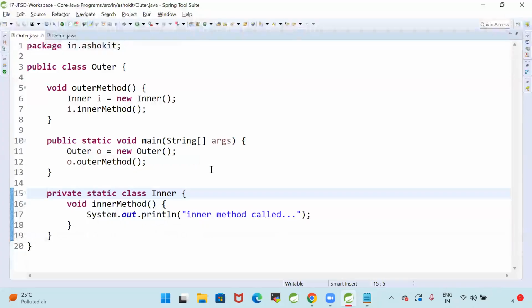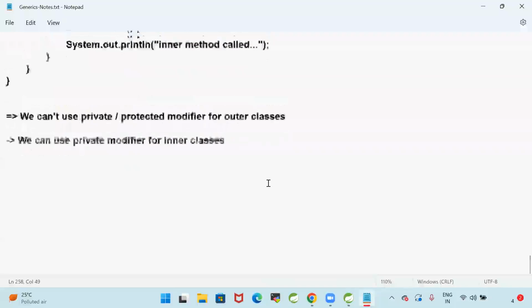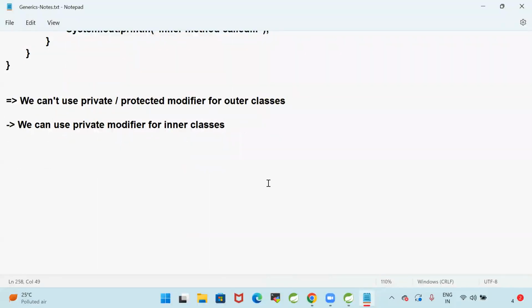Good. So we understood what the reflection API is, and some generic concepts in Java. The reflection API is used to analyze software.